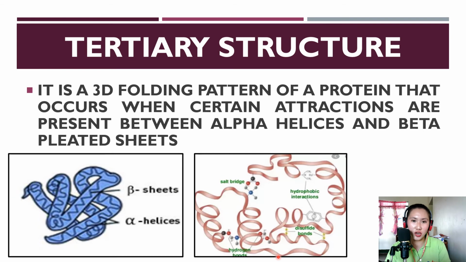Also in this structure, the hydrophobic parts are inside and away from the watery substance since they are water fearing. And the hydrophilic parts are outside and interact with the watery substance since they are water loving.